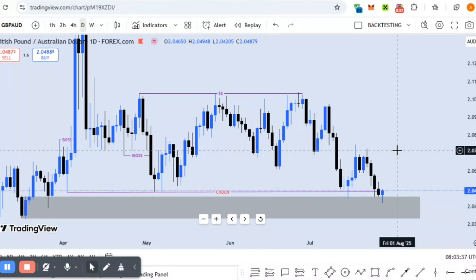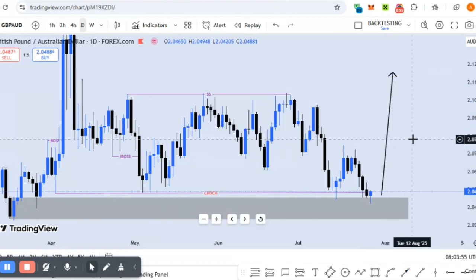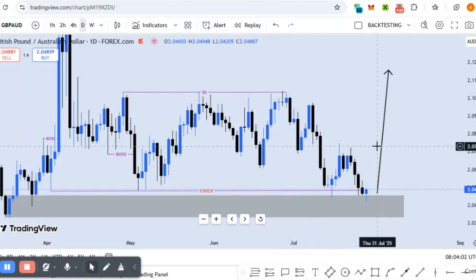So we are still going to look for buys, right? However, if we get an opportunity for sells, if we are not on the buy, we can still take sells, but we should bear in mind that the weekly time frame is bullish. So overall, we are still very bullish on GBPAUD. If price comes to this point, let's say we are not on any buys, we could attempt to take a sell. That is fine. But overall, we are still bullish, so we should look for buys at this point.